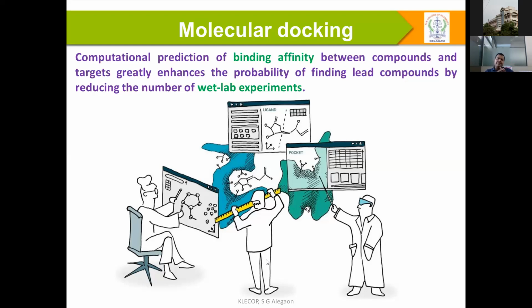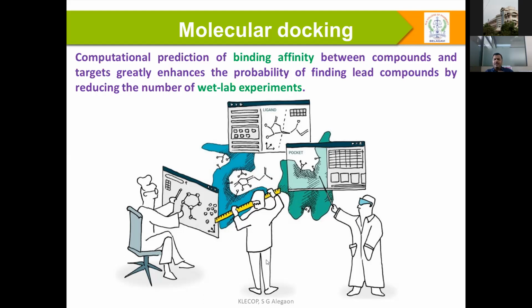This binding affinity is an interpretation, because we have different engines and different servers which can play different roles. We are not practicing only one standard; we have different standards. Some people use the force field, some people use the empirical method.